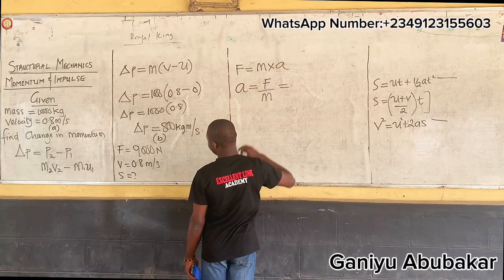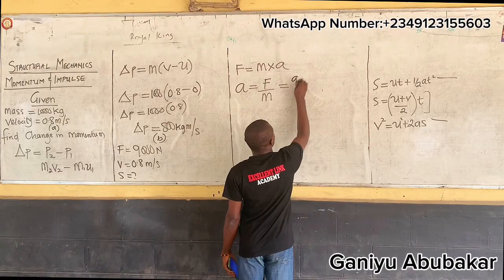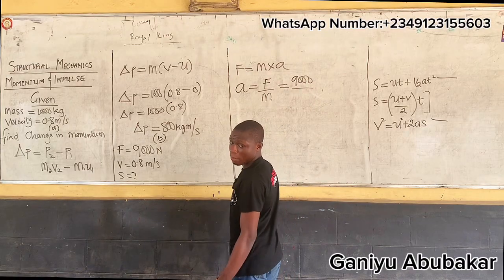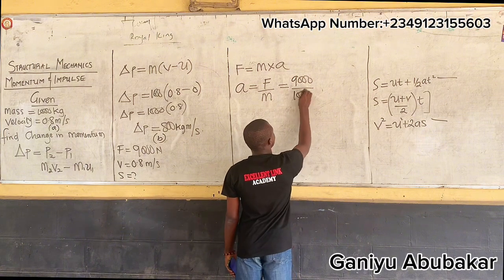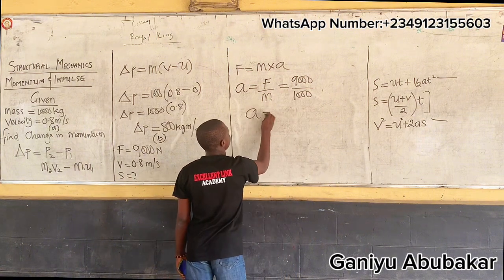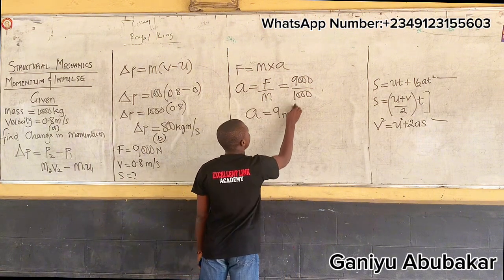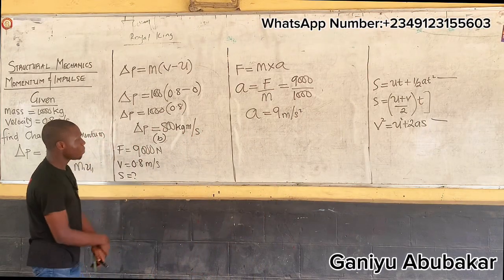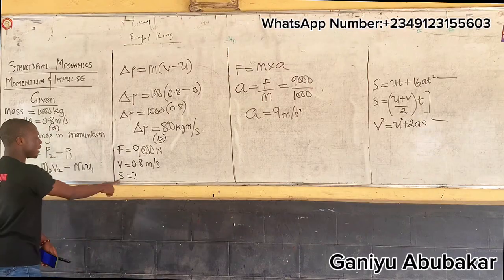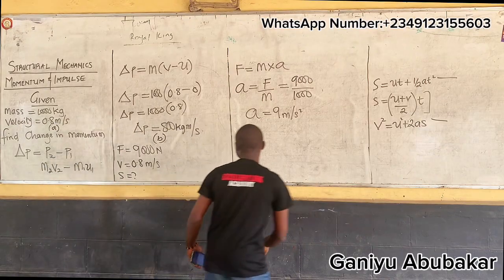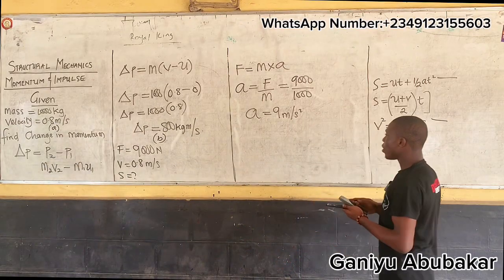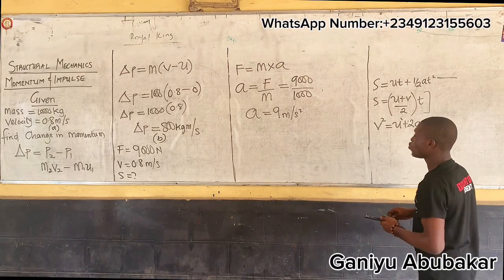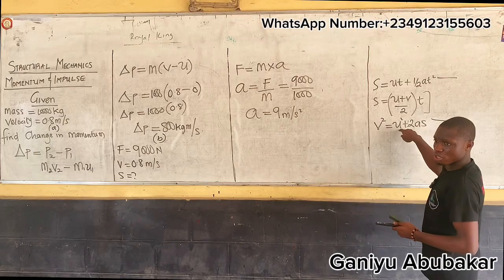What's your F? 9. What's your mass? 1000. So mass is 1000. What's your acceleration here? 9 meter per second square. I know this one now. So what am I looking for? X. Basically, what will be our U here? Because they both ask you. The easiest one to use now is this one.